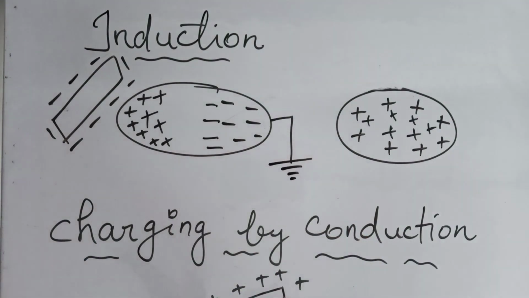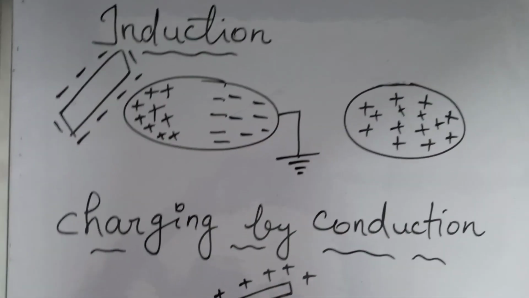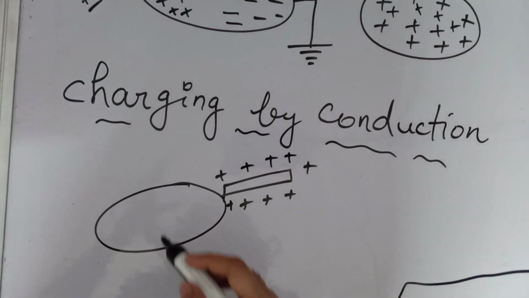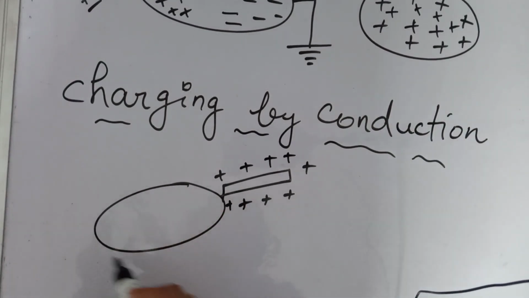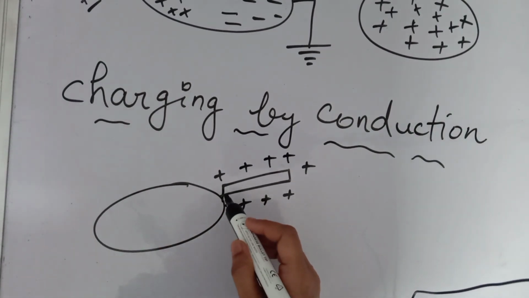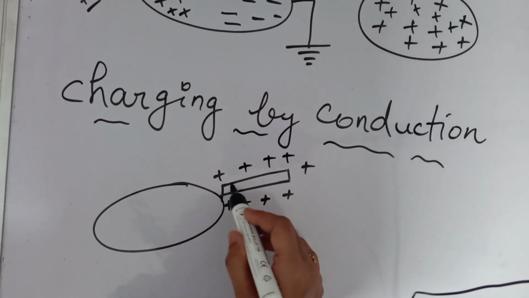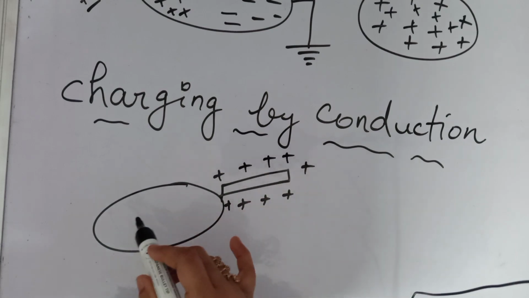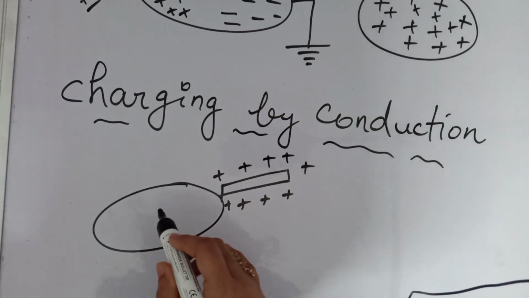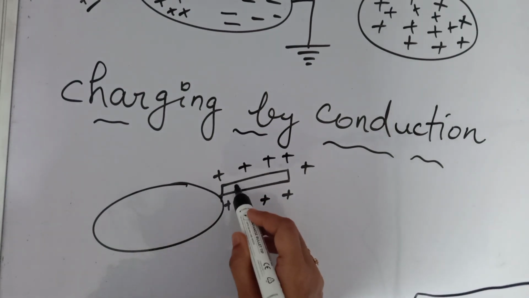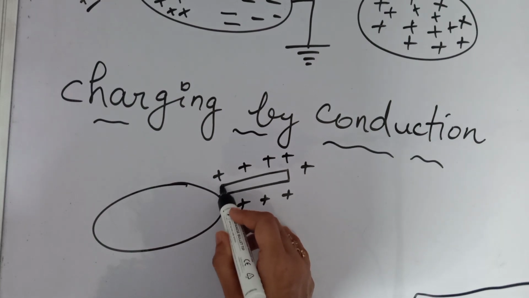In the next case we have charging by conduction. Conduction is the transfer of charge from one place to another with physical contact. Here we are also taking the same neutral metal, and here we are placing a similar charge. Because if you want to transfer positive charge, we have to keep the same charge in contact with the metal.